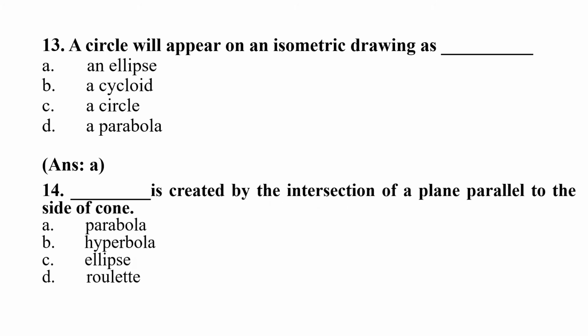Question 14. Blank is created by the intersection of a plane parallel to the side of a cone. Option A parabola, option B hyperbola, option C ellipse, D roulette. Right answer is option A parabola. Parabola is created by the intersection of a plane parallel to the side of cone.